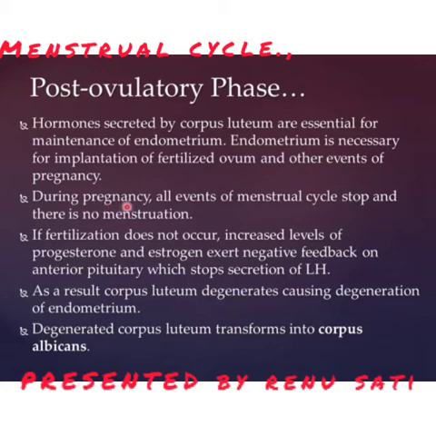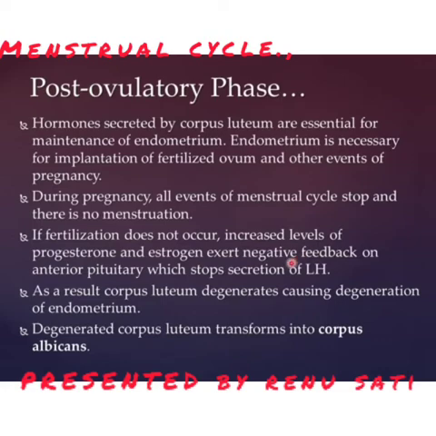During pregnancy, all events of the menstrual cycle stop and there is no menstruation. If fertilization does not occur, increased levels of progesterone and estrogen exert negative feedback on the anterior pituitary, which stops secretion of luteinizing hormone. As a result, the corpus luteum degenerates, causing degeneration of the endometrium.